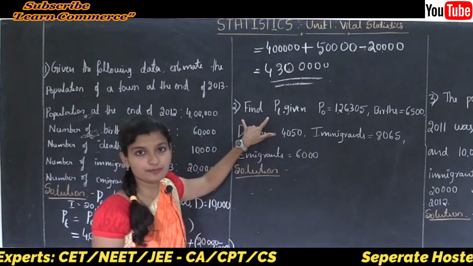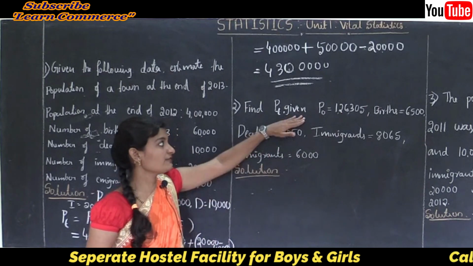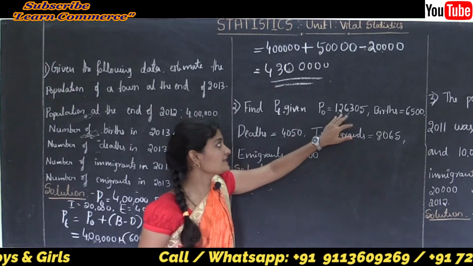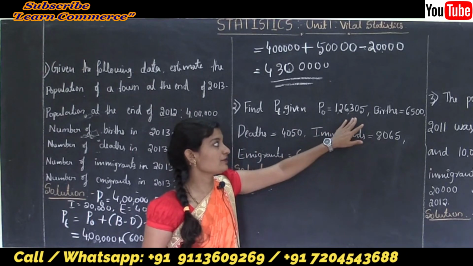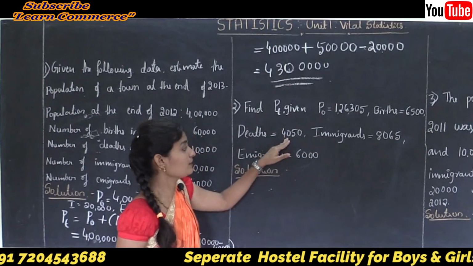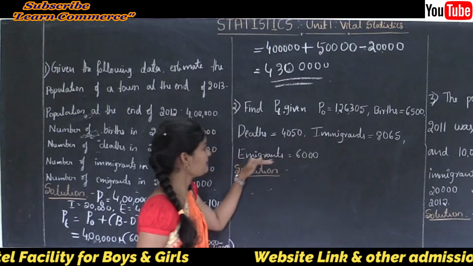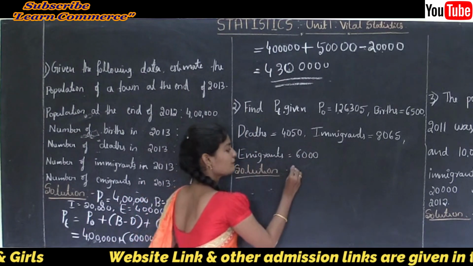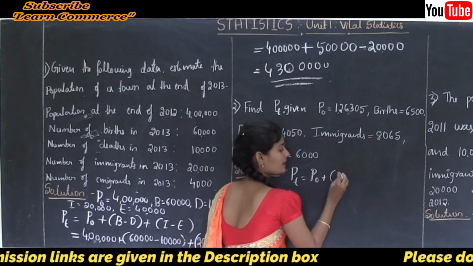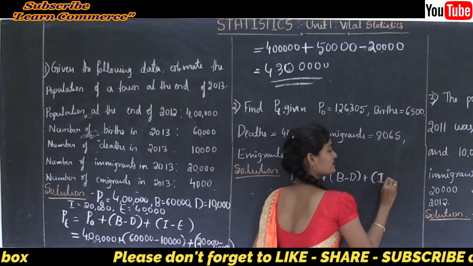Okay, now let's see the second problem, that is find PT. Here the given information is P0, and births B is given. Here P0 is 1,26,305, births 6,500, deaths 4,050, immigrants 8,065 and emigrants 6,000. So we know the formula, that is PT is equal to P0 plus B minus D plus I minus E.